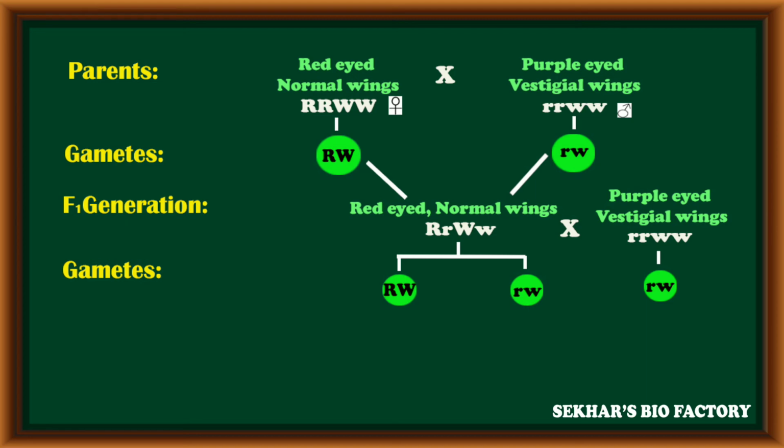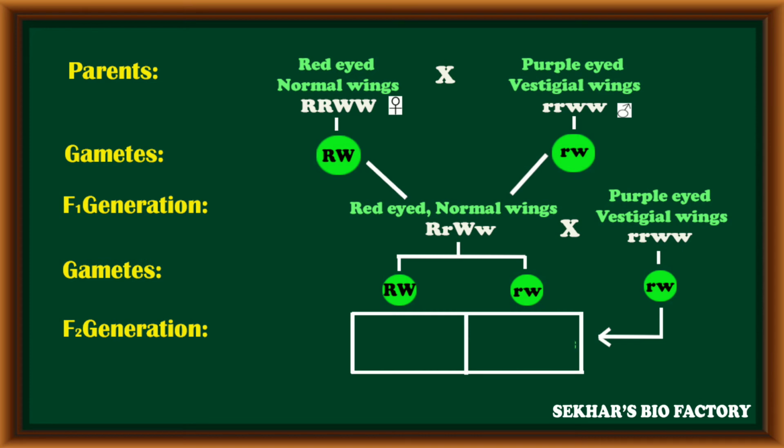Now these gametes fuse randomly to form the next generation. The first combination is capital R, small r, capital W, small w, which is red-eyed with normal wings. The second combination is small r, small w, which is purple-eyed with vestigial wings. So after completion of this test cross, only two combinations are produced, and both are similar to the parents.